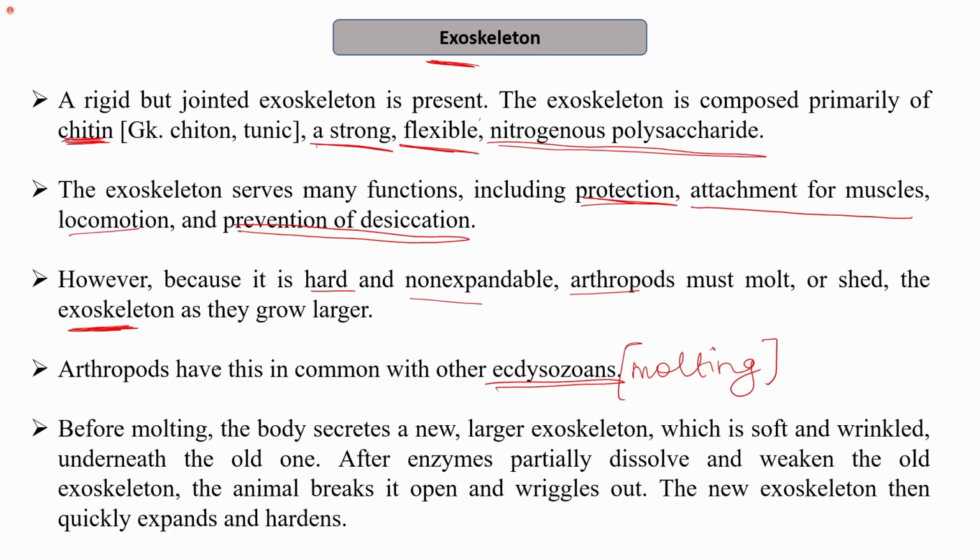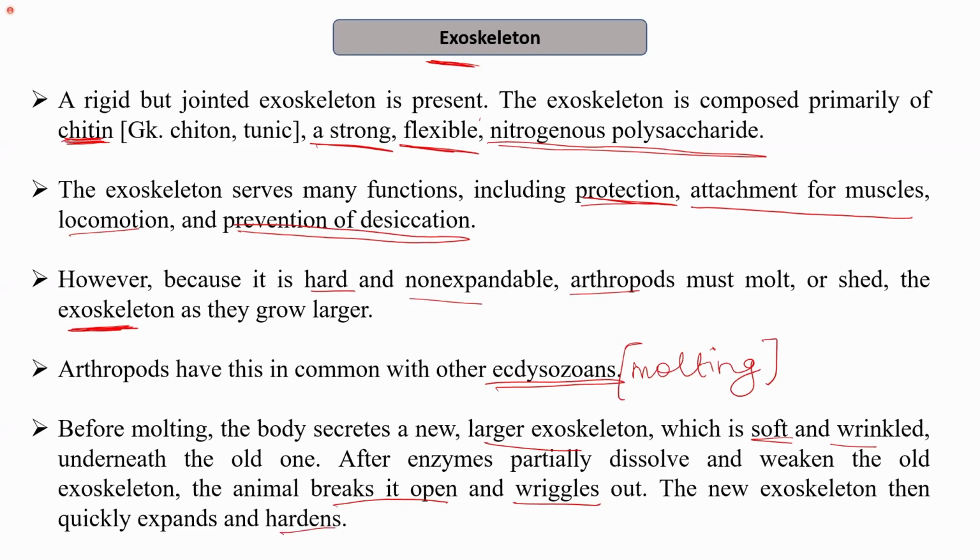Before molting, the body secretes a newer, larger skeleton underneath the older one, and after enzymes partially dissolve and weaken the older exoskeleton, the organism breaks it open and comes out of that exoskeleton. The new exoskeleton then quickly expands and further hardens. This is how the exoskeleton formation takes place.